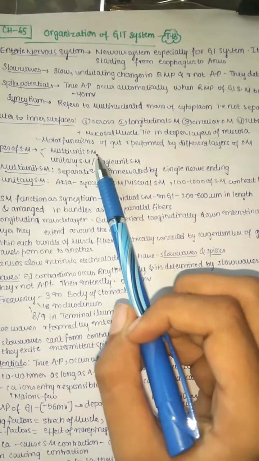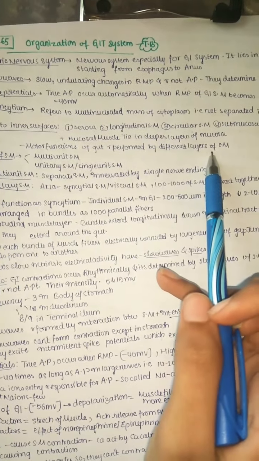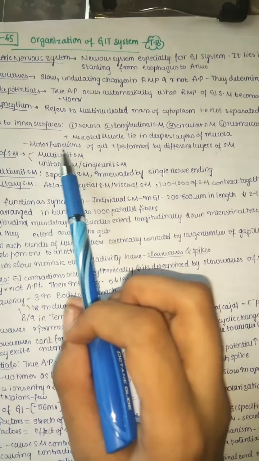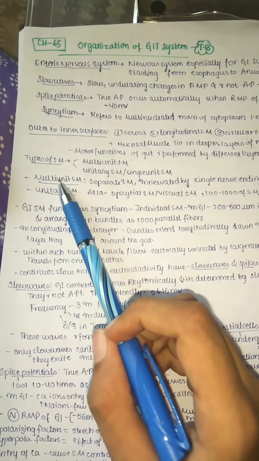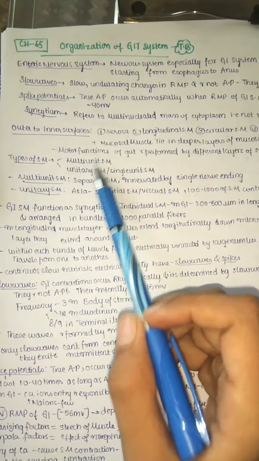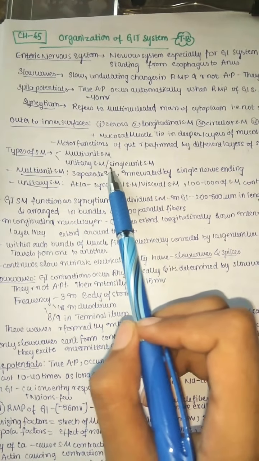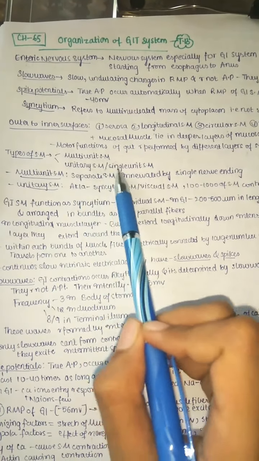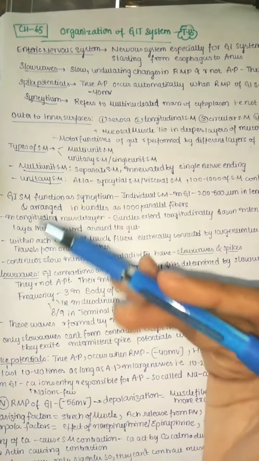The motor functions of the gut are performed by different layers of smooth muscle. So smooth muscle plays an important role, as it has the motor function of the gut. Now let us see the different types of smooth muscle. The smooth muscles are divided into two types: the multi-unit smooth muscle and the unitary smooth muscle. Unitary means single unit smooth muscle. Let us see what these are.